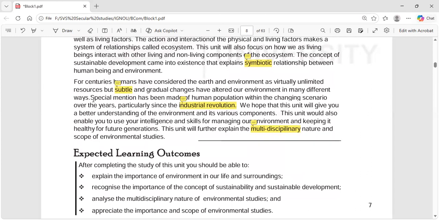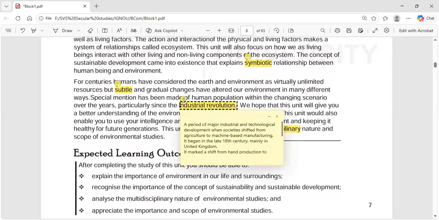Industrial revolution, you have to understand, since I have made a little bigger description. You would have studied about the industrial revolution maybe in your 8th standard, or in 6th or 7th. A period of major industrial and technological development.